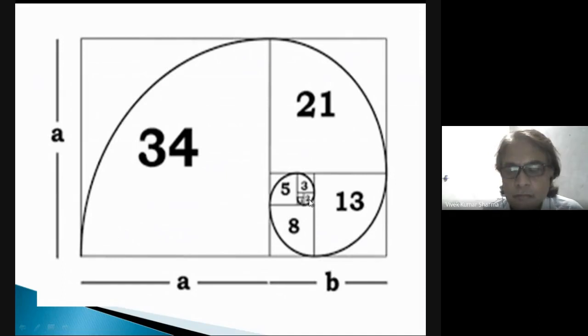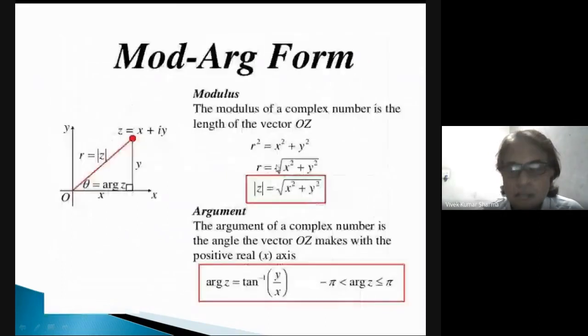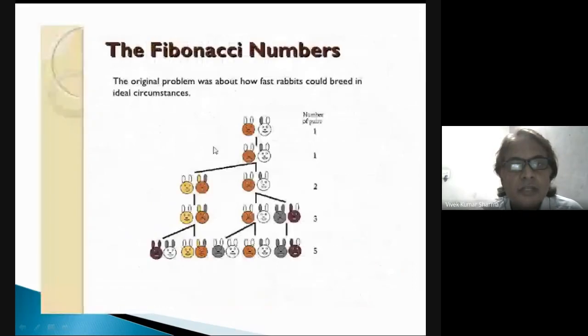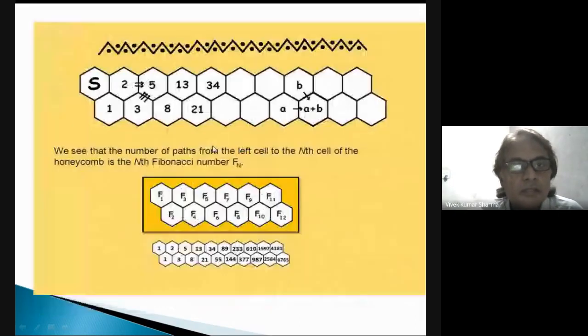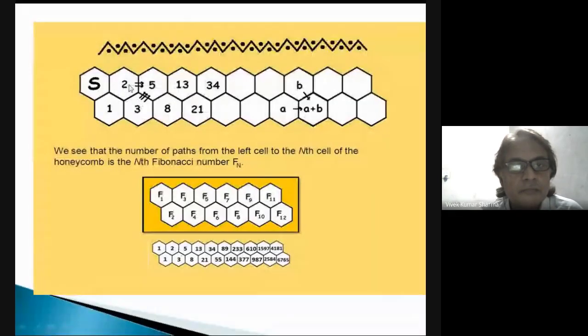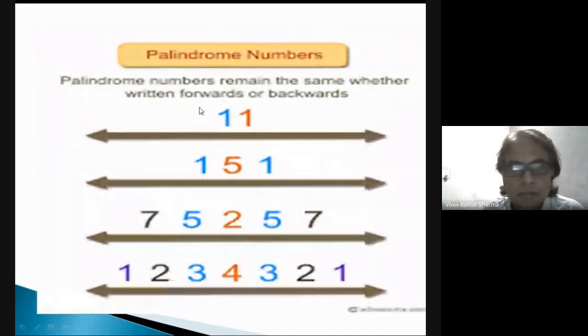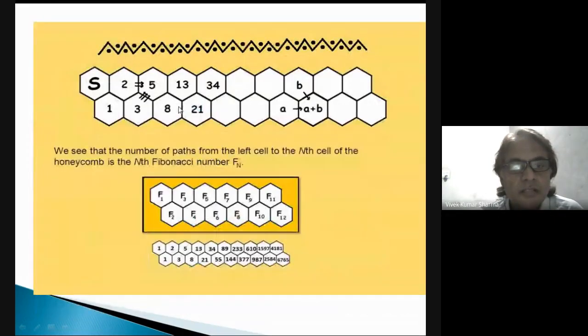First of all, we should understand the Fibonacci series. This is the Fibonacci number. When we add one and one, we find two. When we add one and two, we find three. Then we add two and three, then we find five. Then five and three, eight. Then 5 plus 8 is equal to 13. 13 plus 8 is equal to 21. In this way, this is the series of Fibonacci numbers.